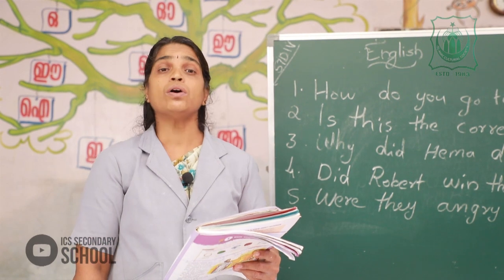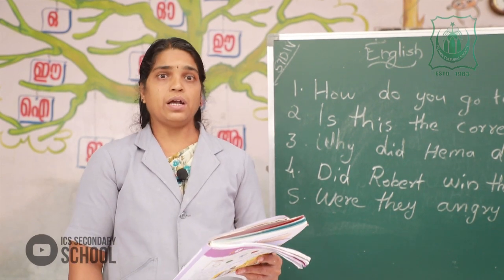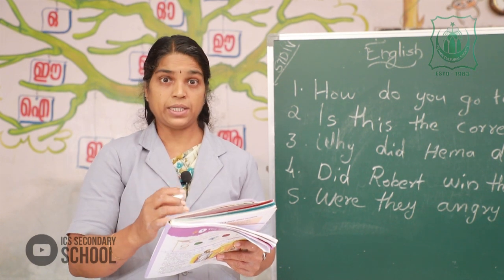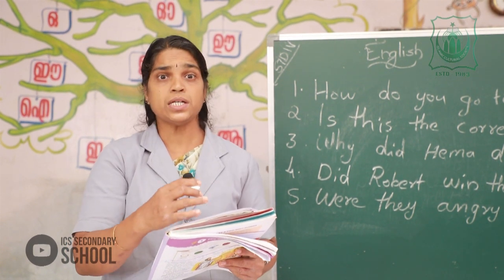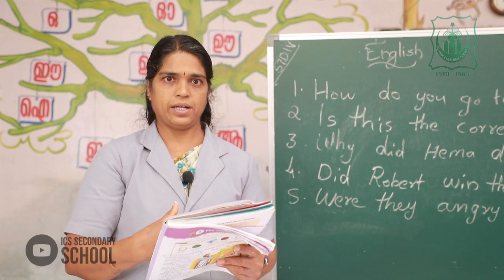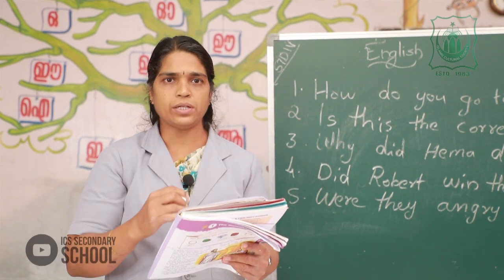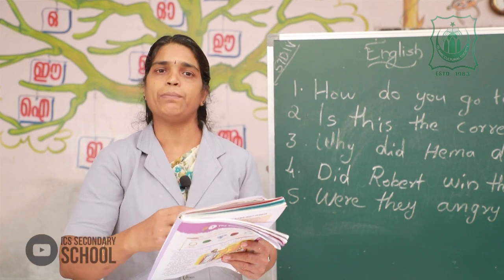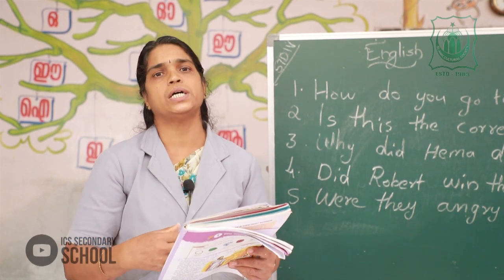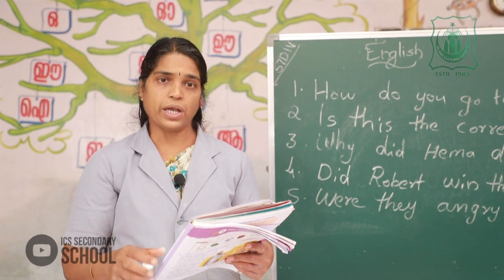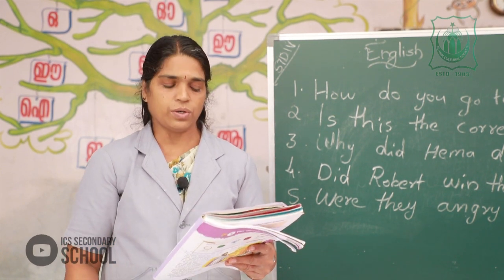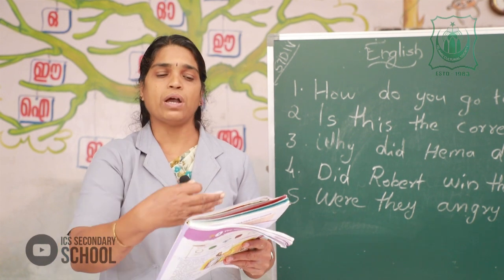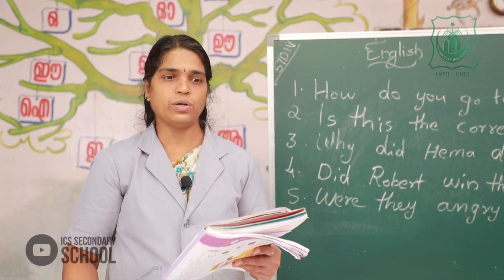I will repeat the homework once again. When you are writing this poem about rain, you should keep in mind the things that you like in the rain and the things that you dislike in the rain. Those things you should write in your poem. That way you can develop a poem about rain. Is this homework clear for you? If you have any doubt, you can ask me or call me.